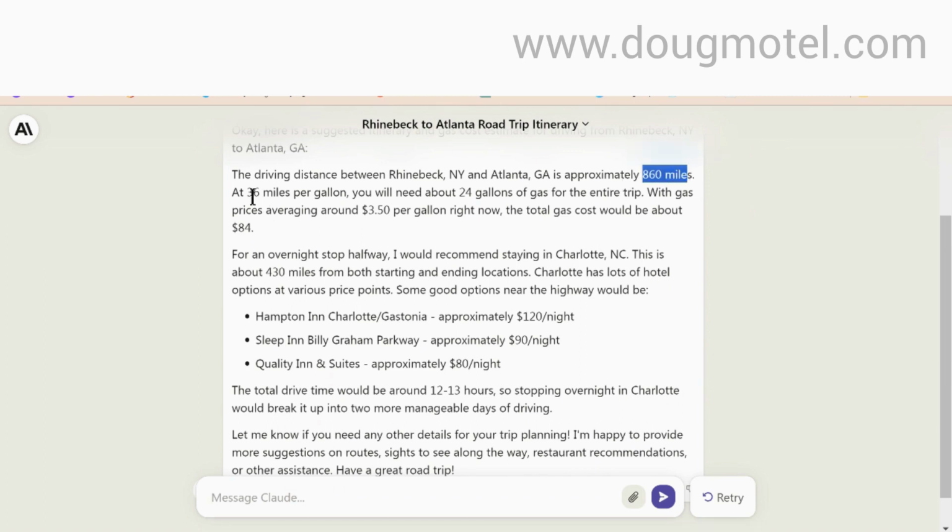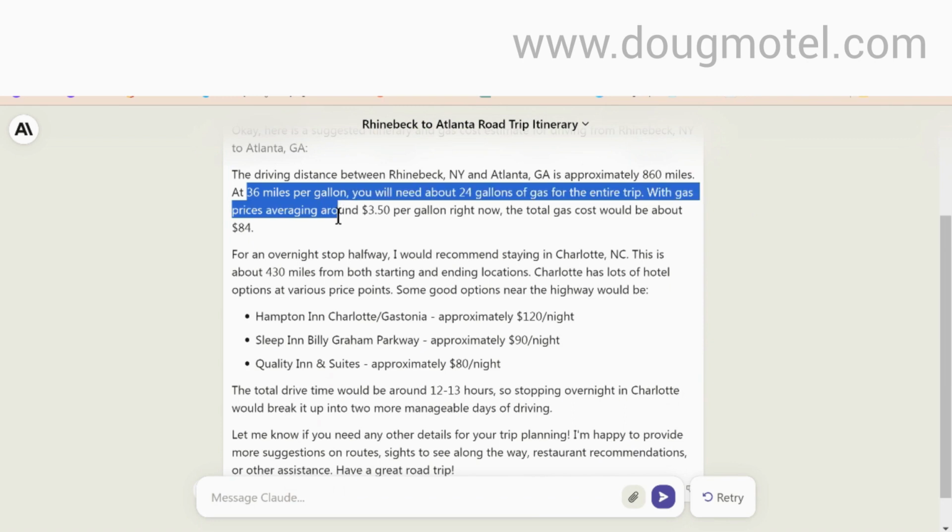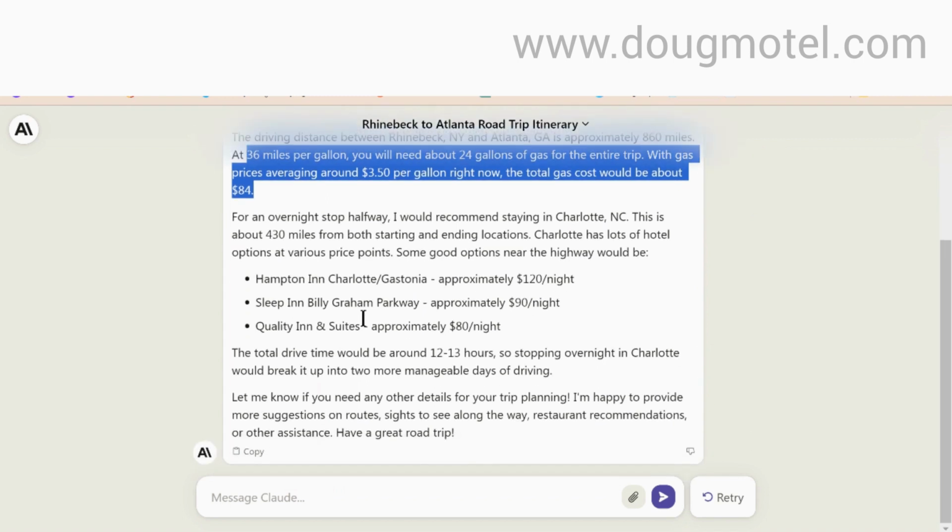And so let's see what Claude has to say. So Claude says it's going to be 24 gallons at $3.50 a gallon. So that's interesting. And then Claude suggested that I stay in Charlotte, North Carolina, and gave me some places to stay in Charlotte, North Carolina. So that was interesting.